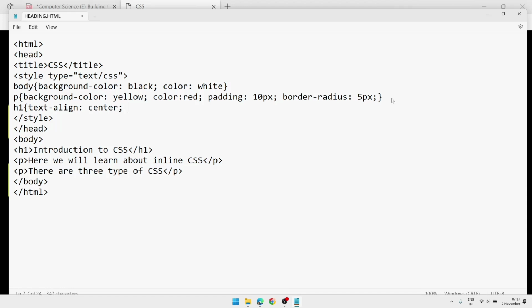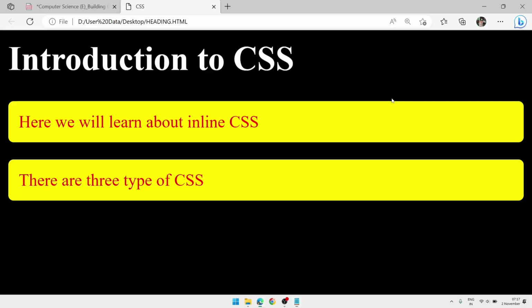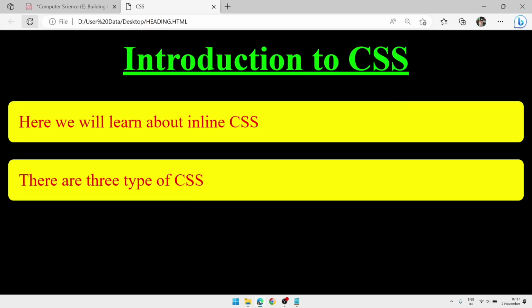Suppose I want to make it underline, so we will write text-decoration underline, and I want to make the text in some other color, so color lime, and bracket close. Now you will see the difference. The text appears in center, it is underlined, and the color changes to light green. So this way we can write internal CSS.